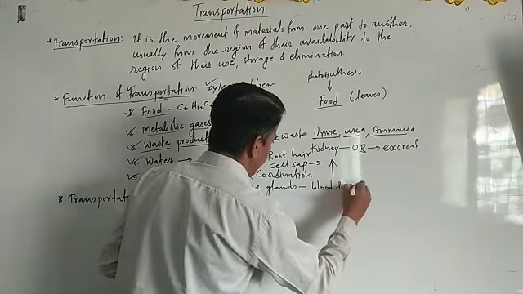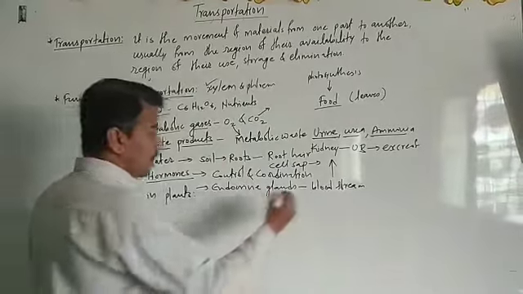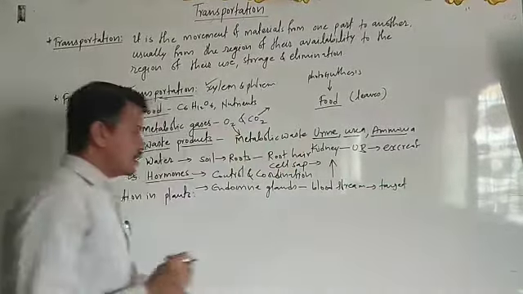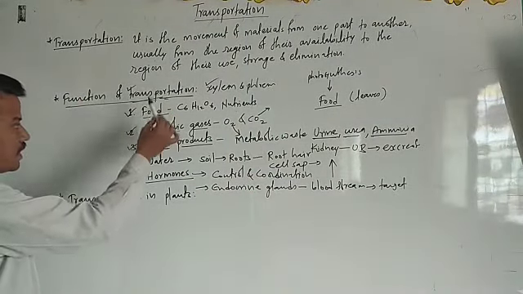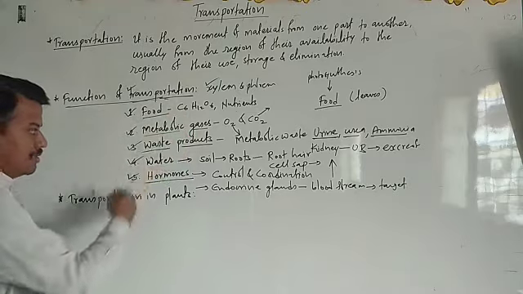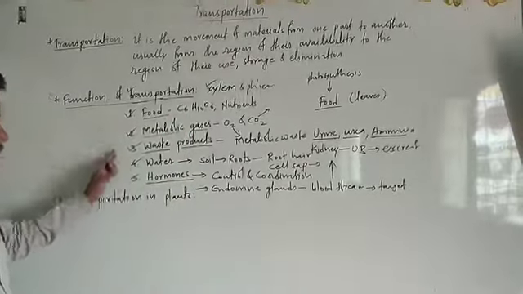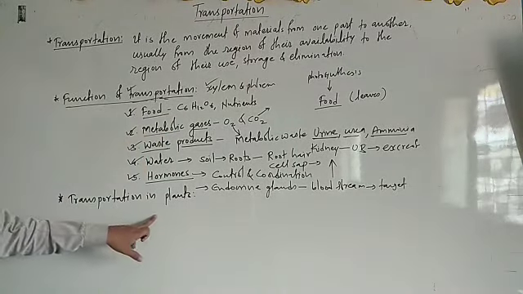The blood carries them through transportation to the target cell to perform control and coordination functions. So these are the functions: food transportation, metabolic gases, waste products, water, and hormones. All these functions come under the process of transportation.